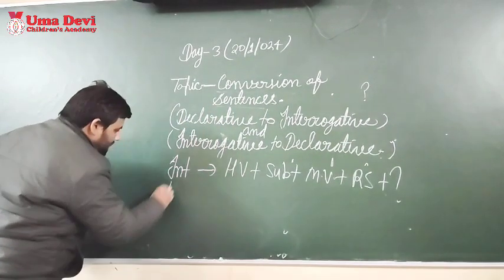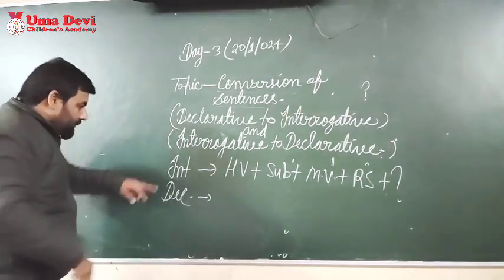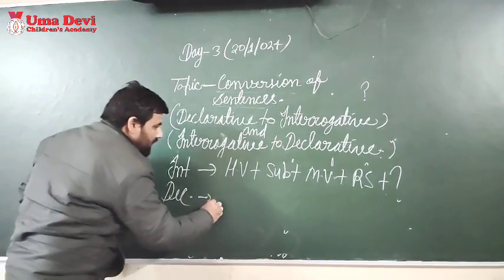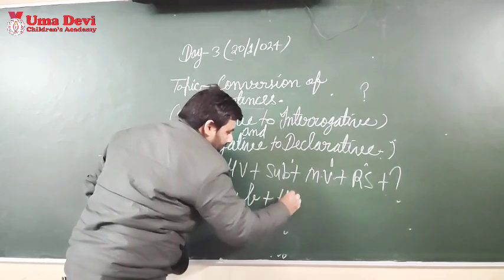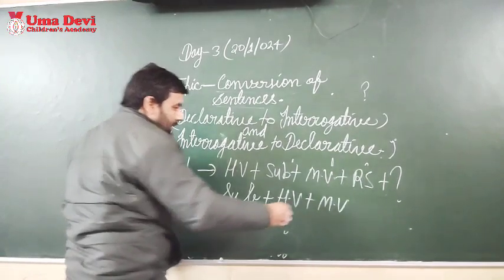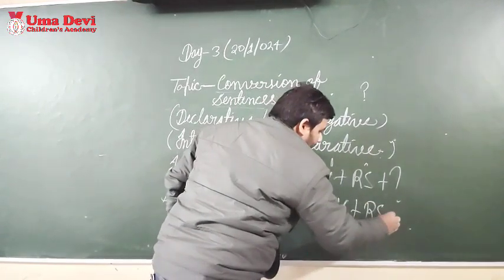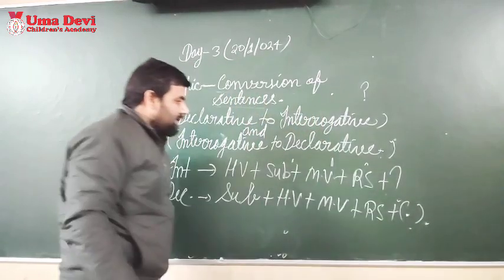And if you want to change from interrogative to declarative, you have to use first of all the subject, then the helping verb, then the main verb if there is a main verb in the sentence, plus RS and plus a full stop, and this is over.